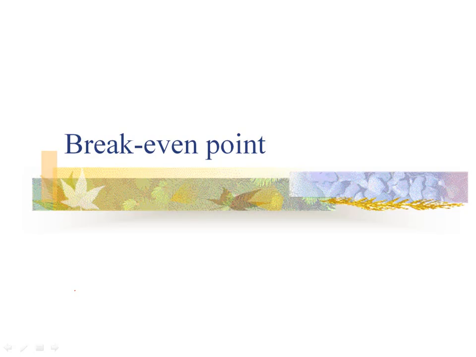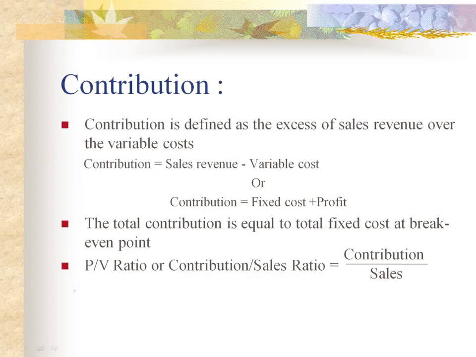Now let us understand break-even point. To understand break-even point, we must know what the contribution is and what the PV ratio is. Contribution. Contribution is the excess of sales over variable cost. So contribution is the difference between sales revenue and variable cost. It can be calculated otherwise also. Contribution is equal to fixed cost plus profit.